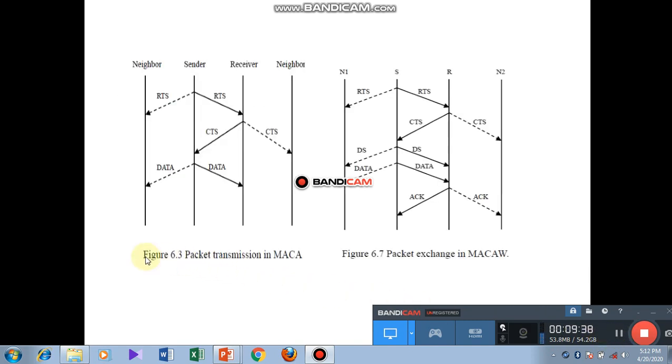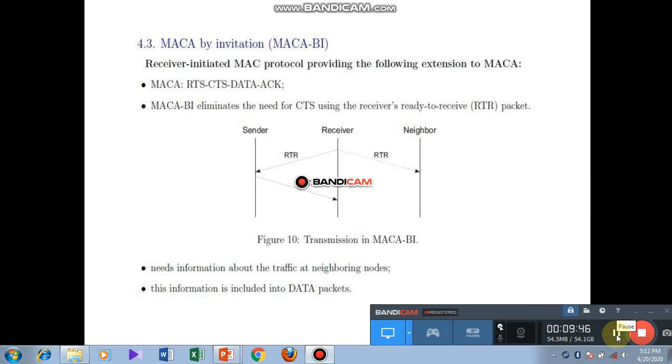Here we will see in the diagram packet transmission in MACA and packet exchange in MACAW. MACA by invitation, MACA-BI, is a receiver initiated MACA protocol providing the following extension to MACA: RTS, CTS, data.